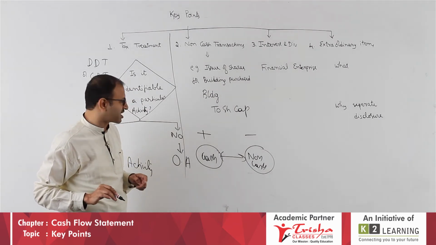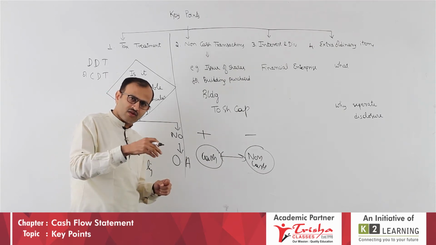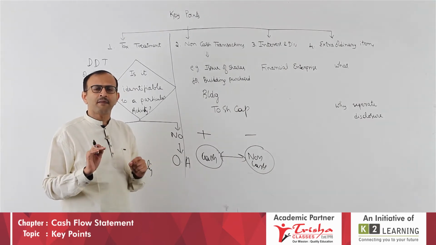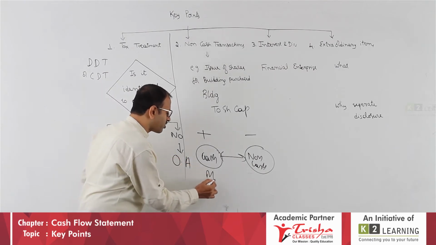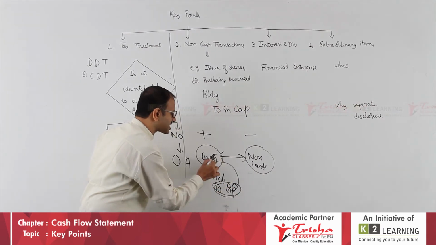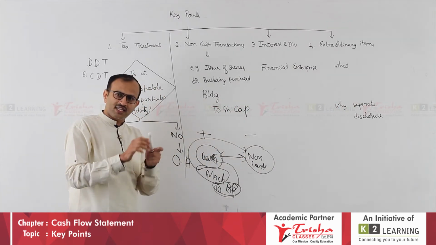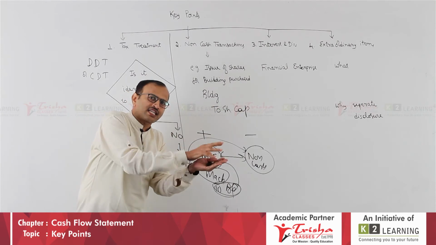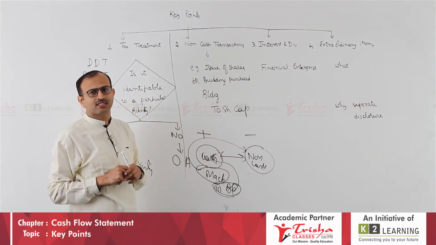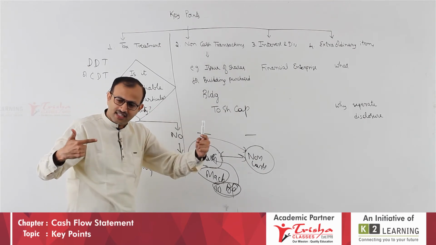Listen very carefully, this is interesting. You pass a journal entry. In the journal entry, one account should be a cash account and one should be a non-cash item. Example, machinery purchased: machinery account debit to cash account or to bank account. Bank account is a cash and cash equivalent item. Machinery is a non-cash item. So in the journal entry, one should be cash and cash equivalent, and the other should be non-cash. If it is non-cash and cash, then there is a cash flow. If there is plus and minus, then there is an electricity flow.